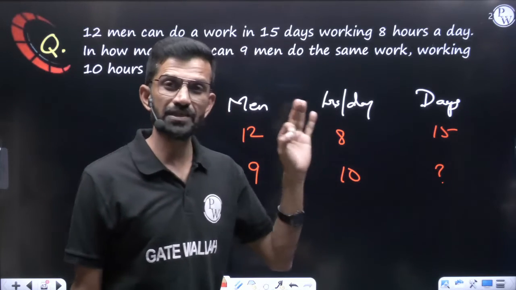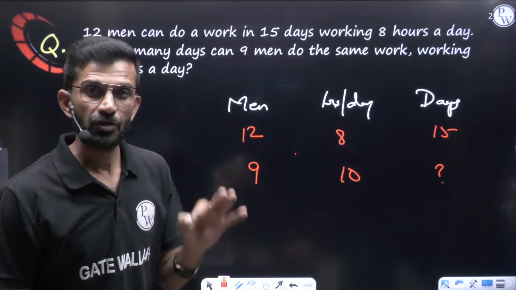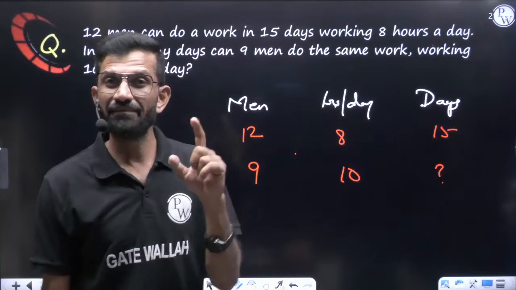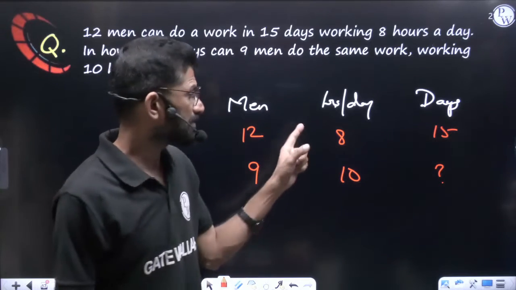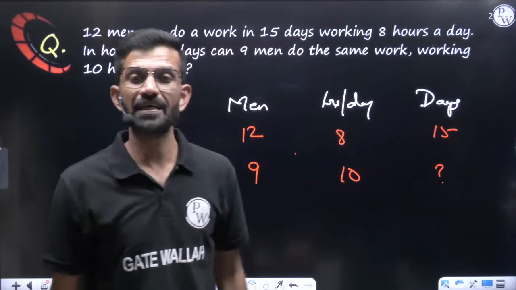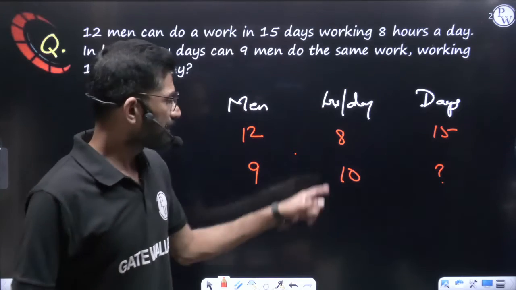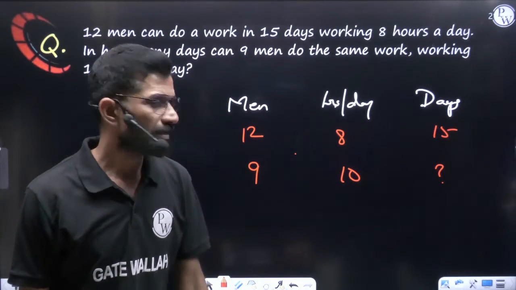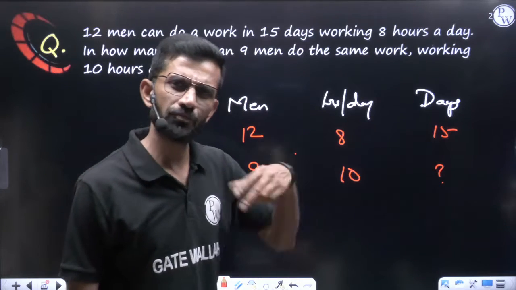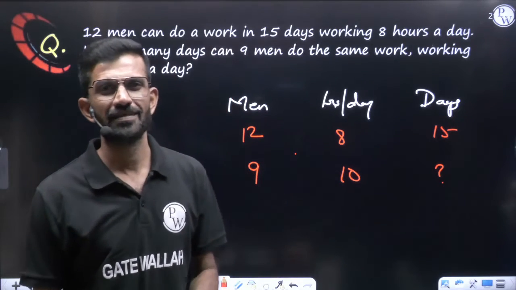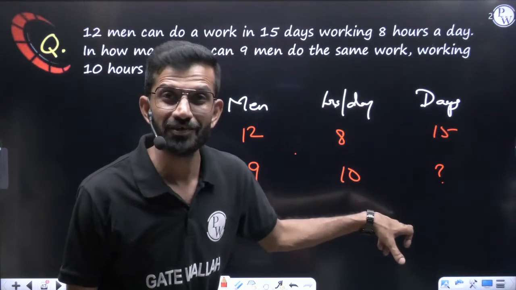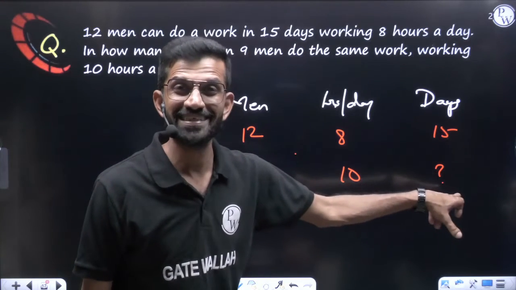Every day if you study for 8 hours, you can complete the aptitude syllabus in 15 days. Every day, if you are studying for 8 hours, this aptitude syllabus will be covered in 15 days. Now, every day you started studying for 10 hours. So, to cover this syllabus, will it take more than 15 days or less than 15 days? Obviously, less than 15 days, because you are working more hours per day. So, it will take fewer days.